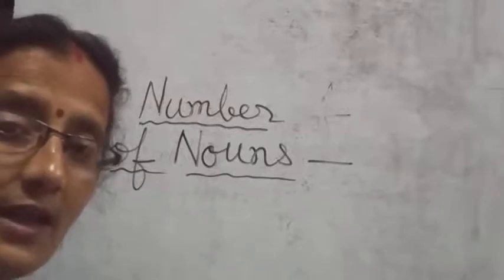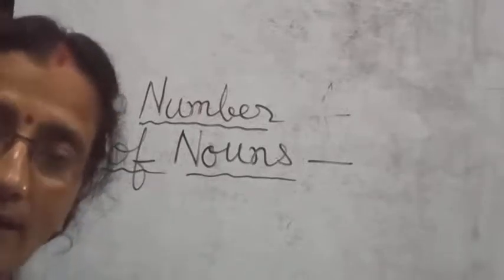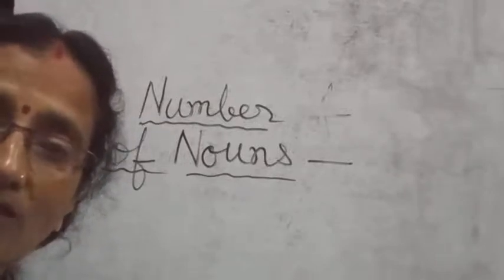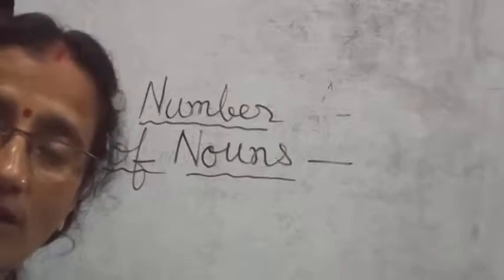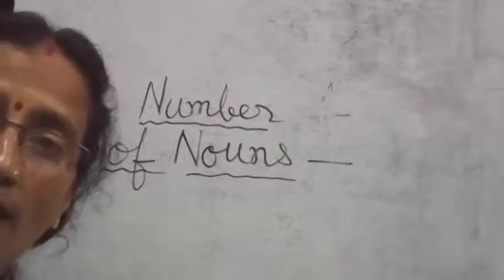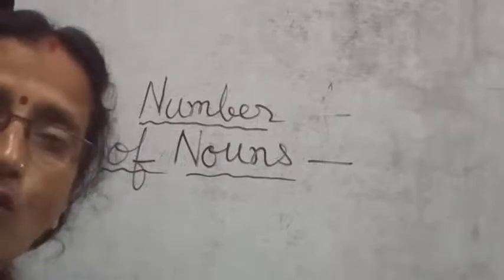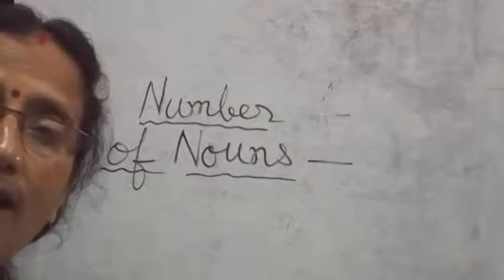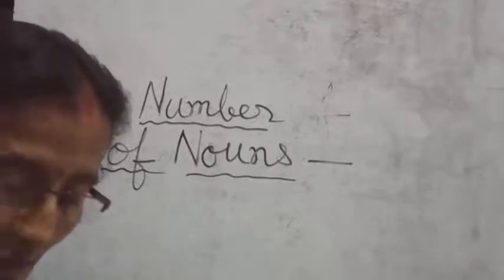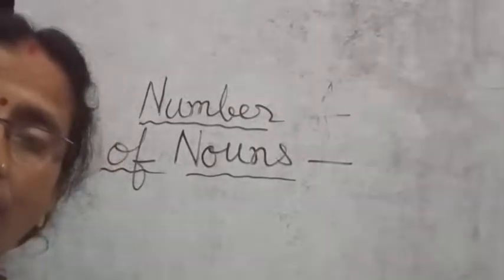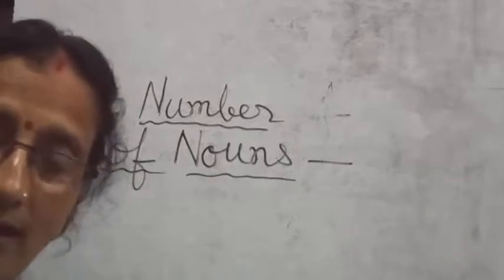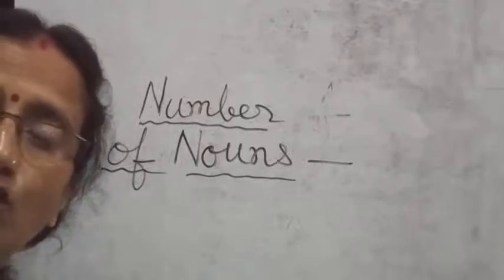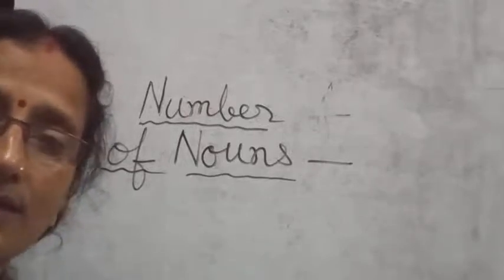So what did I say? If the word ends with y and before the y there is a consonant, then from singular to plural you change the y into i and add es to it. So the plural form of city will be cities. Next, if the word ends with y and before it there is a vowel, then you do not change y into i, but you simply add s after the word.